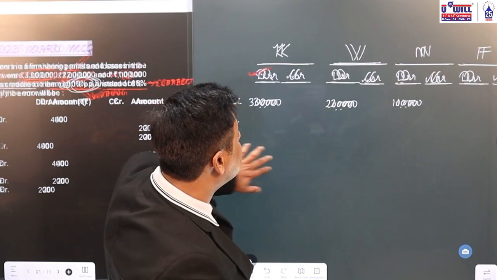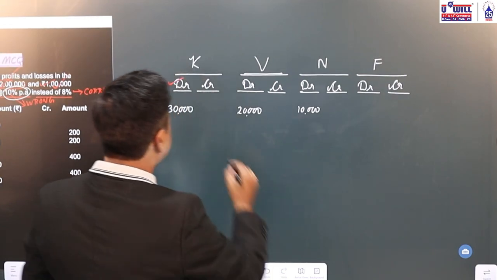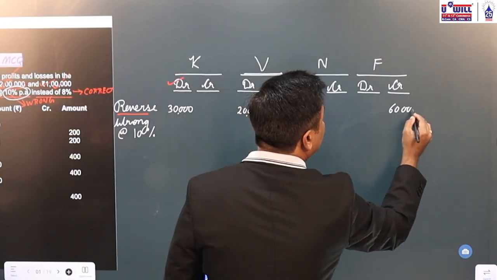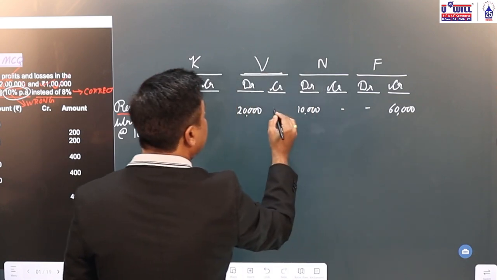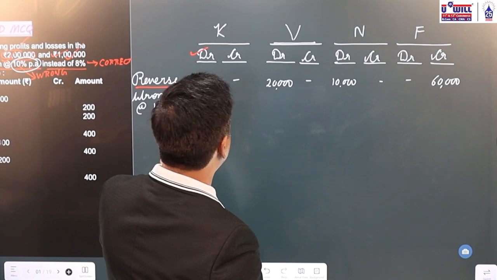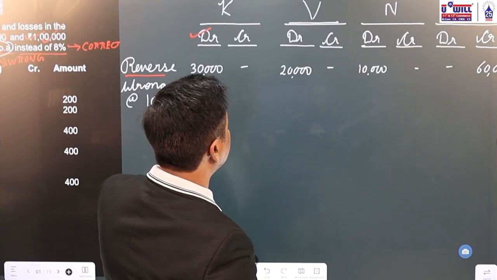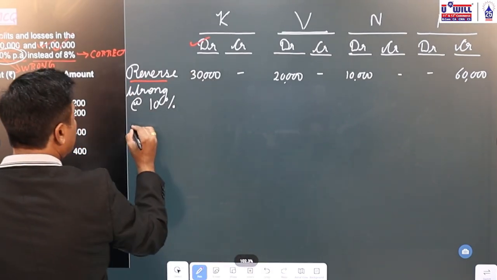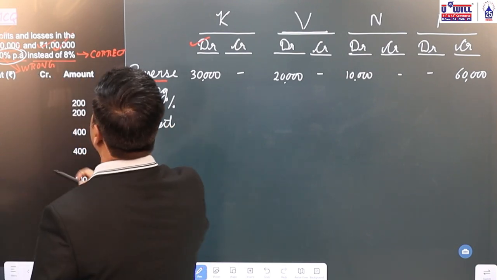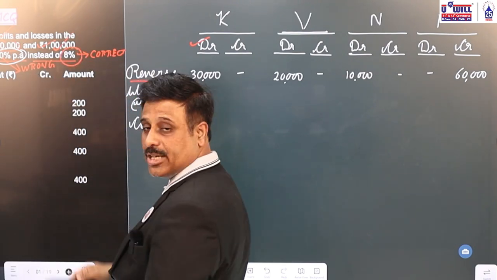Partners' column debit side, so in the firm column it will come on the credit side. 30 plus 20 plus 10, 60,000 will come in the firm column on the credit side. Now reverse of wrong is done, and then we have to give the correct effect also. The correct effect we have to give at the rate of 8%.